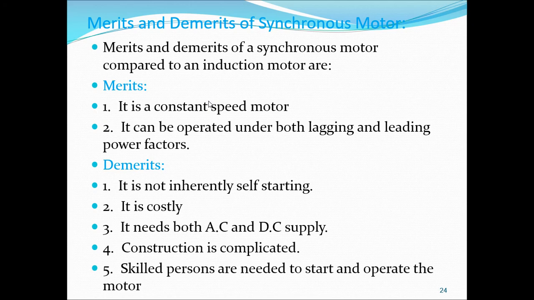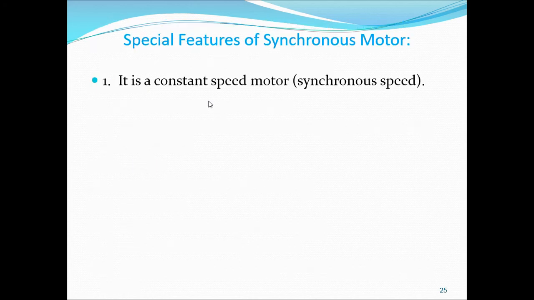Next one is it requires both AC and DC supply. Next one is construction is complicated. Fifth one is skilled persons are required to start and operate the motor.